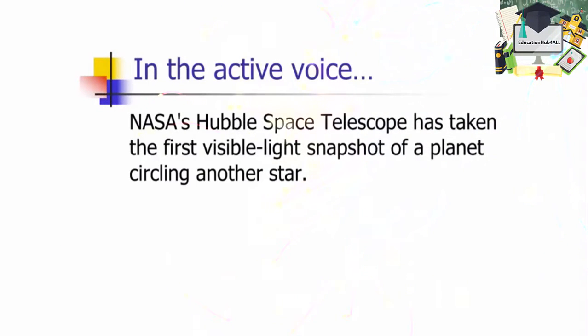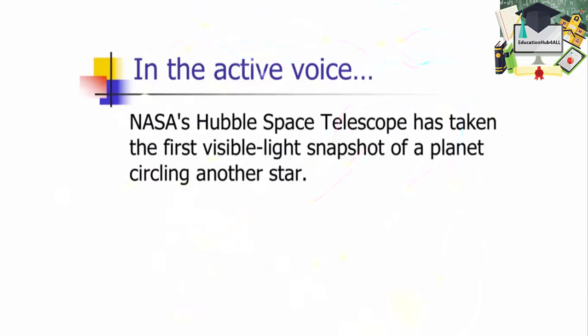To turn this one into the active voice, you had to recognize who or what was taking the snapshots. That's the telescope, NASA's Hubble Space Telescope. That's the agent. What was being taken? Well, the first snapshot of the planet. So we're going to turn this one back into the active voice by saying NASA's Hubble Space Telescope has taken the first visible light snapshot of a planet circling another star.